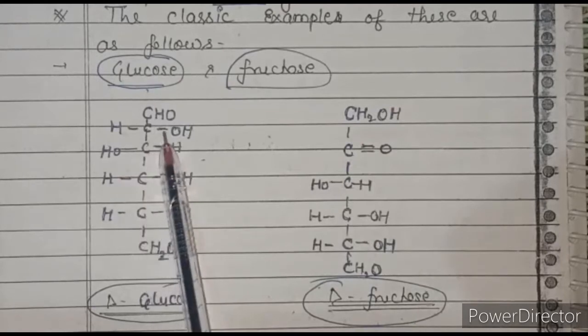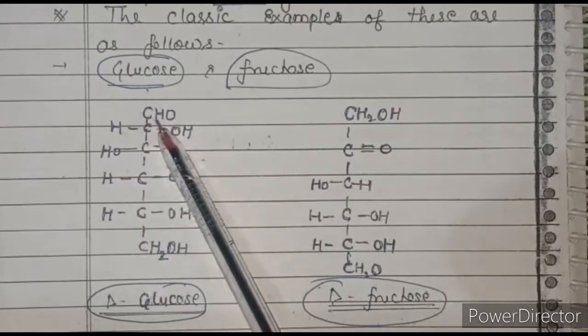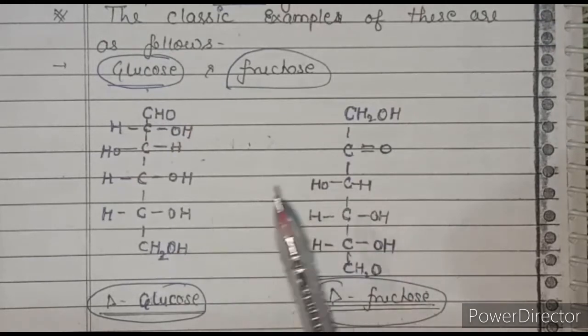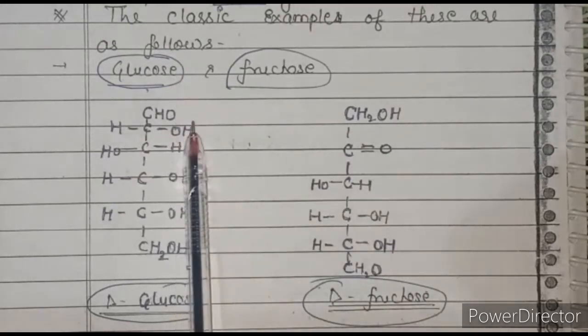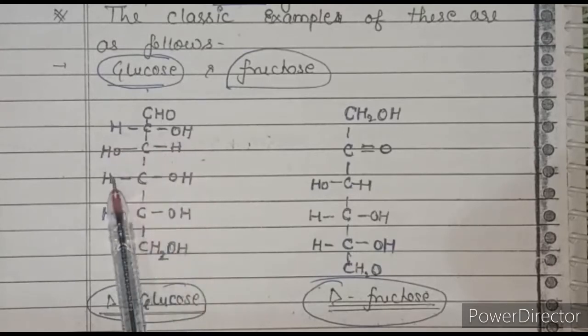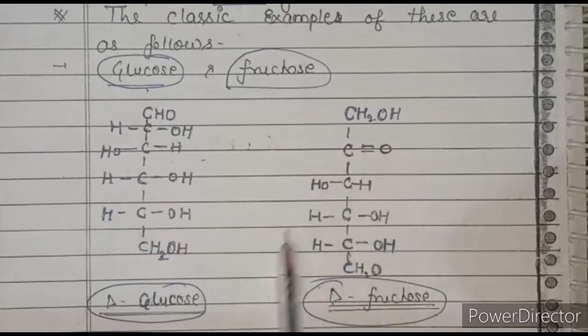Glucose has 6 carbons, C6H12O6. So, CHO, HCOH, HOCH, HCOH, HCOH, CH2OH. This is glucose. And now fructose: CH2OH, C double bond O, HOCH, HCOH, HCOH, CH2OH.